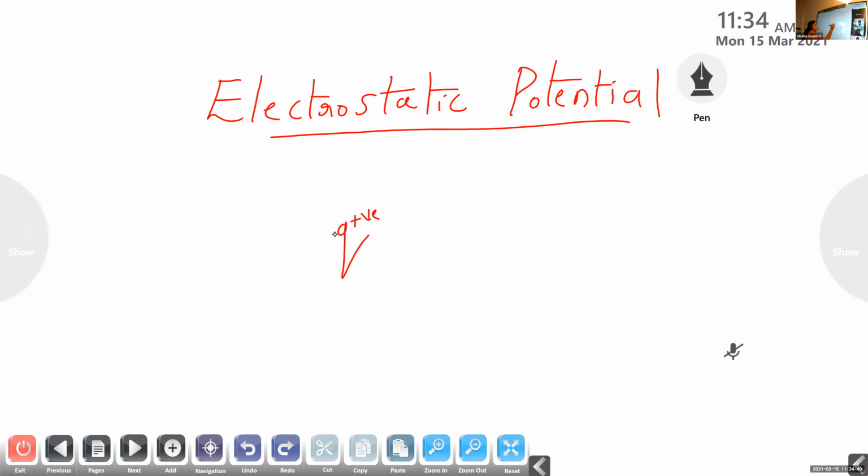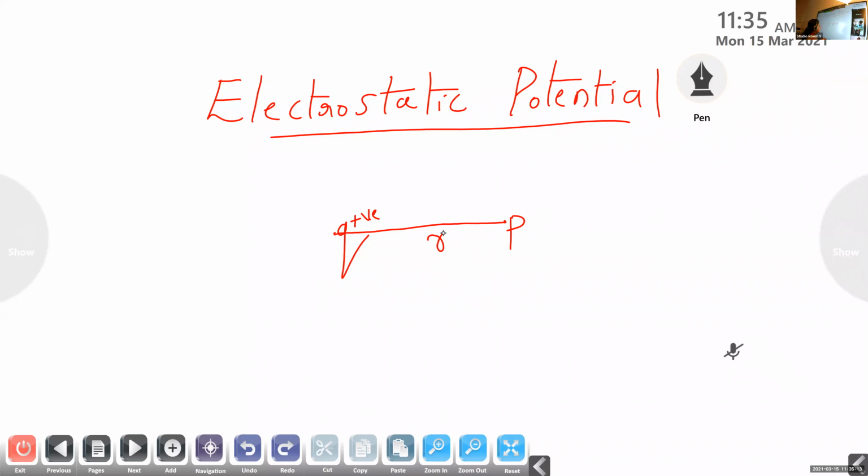Now, I consider a point P inside this electric field. First of all, I consider a positively charged Q, and around this positively charged Q, there exists an electric field. After that, I consider a point P inside this electric field. Now, the distance of separation between this charge Q and the point P is given by R.